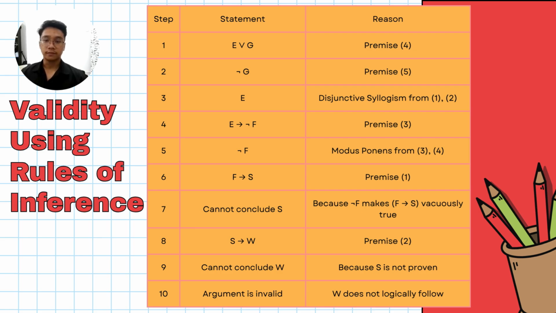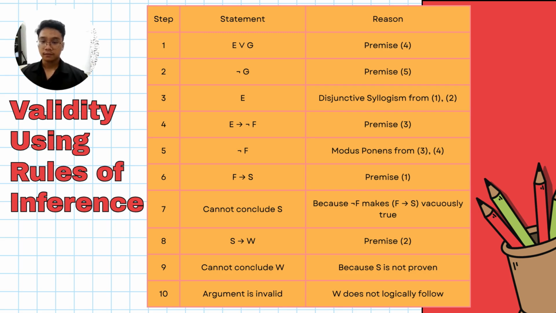Alright, from this slide, validity using rules of inference. Step 1, statement E or G. The reason, we look back at premise 4. Step 2, not G, and for the reason, we look back at premise 5.